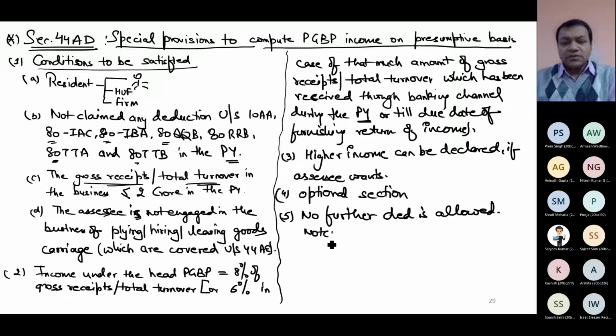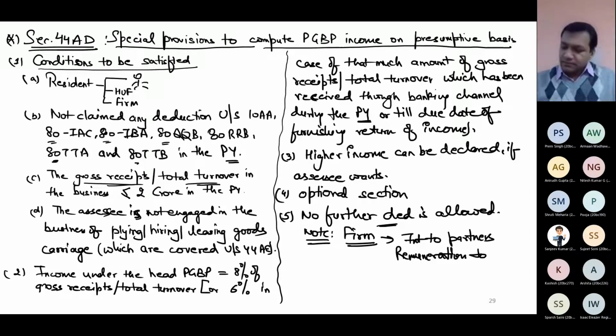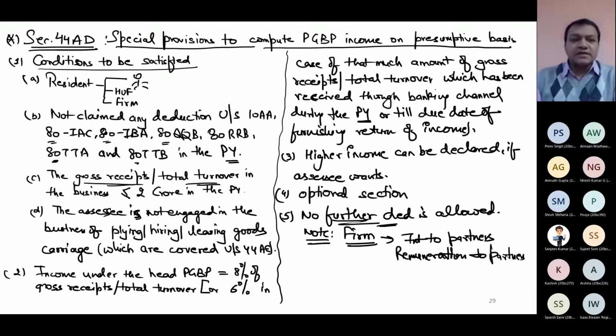And in this, I'm writing a note that when you compute the income of a partnership firm, right now we have not yet covered the income of partnership firm, but when we compute it, the firm also cannot claim interest paid to partners or remuneration paid to partners. If I say no deduction, it means no further deduction. Nothing is deductible now. Even if remuneration is paid to partners, not allowed. No deduction is no deduction. That's it. I can show you the slide later on if you want.